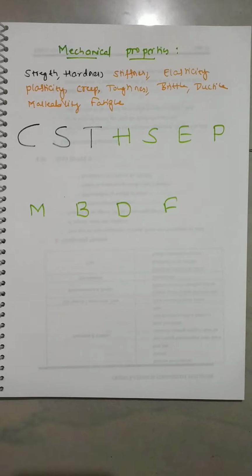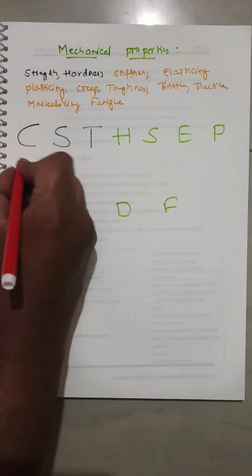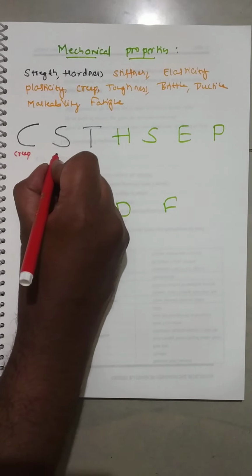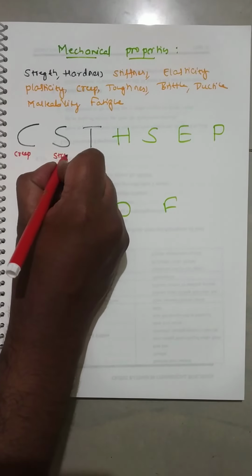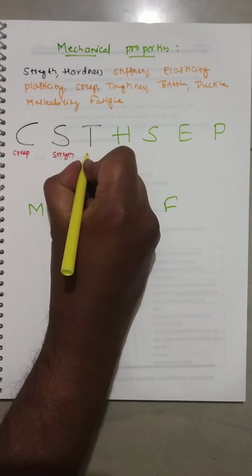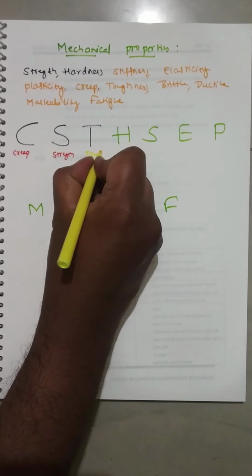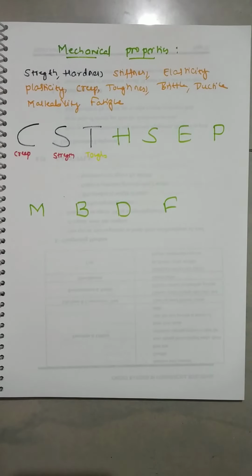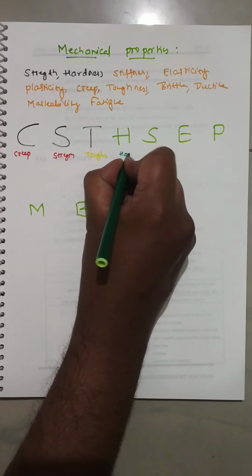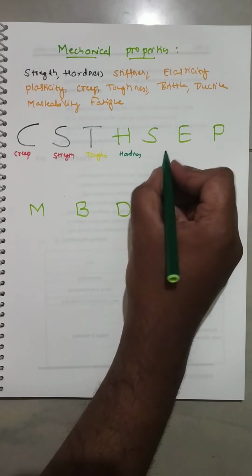So what is the meaning of this? I will write it. C means creep. S means strength. T means toughness. H means hardness.